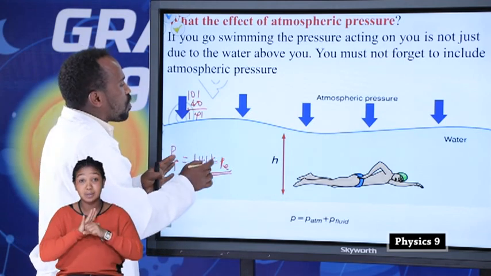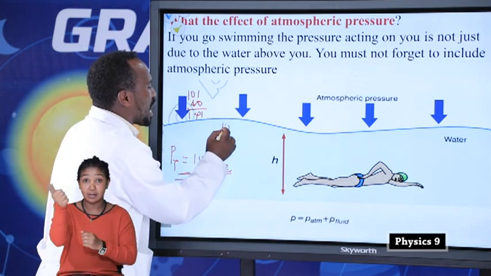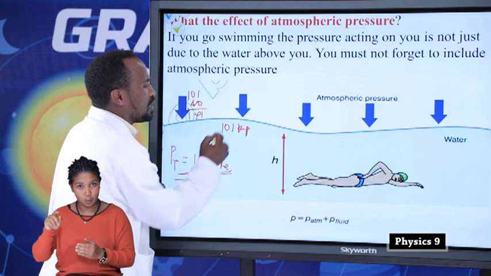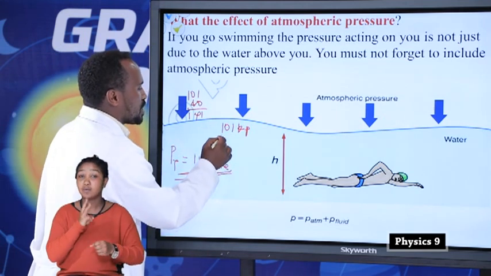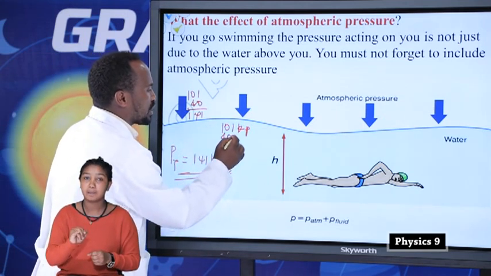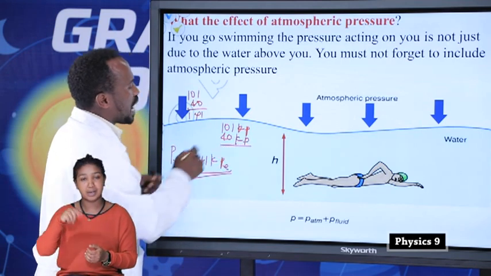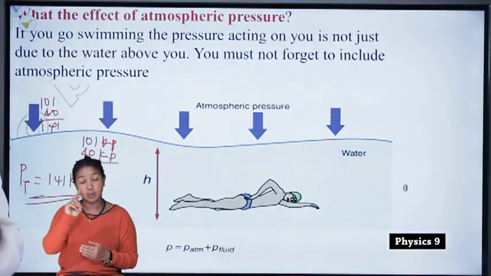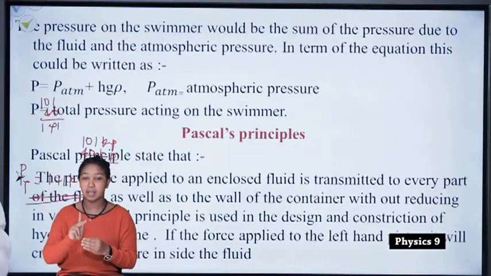This pressure comes from the atmosphere, 101 kilopascal, and the fluid, 40 kilopascal. When we add these two, we get 141 kilopascal.